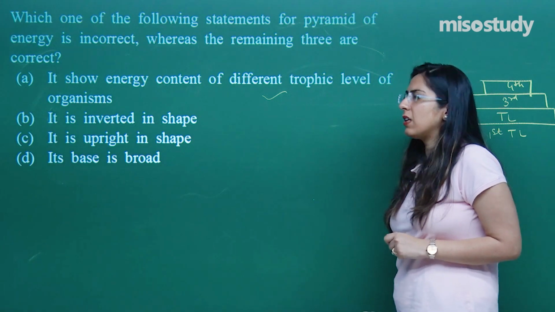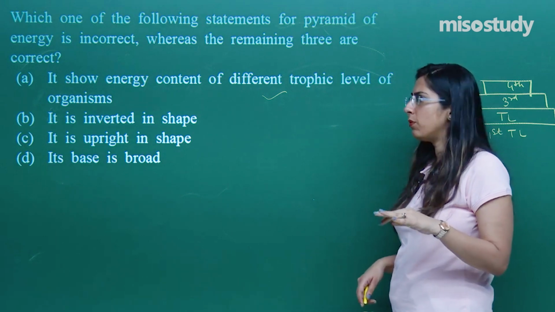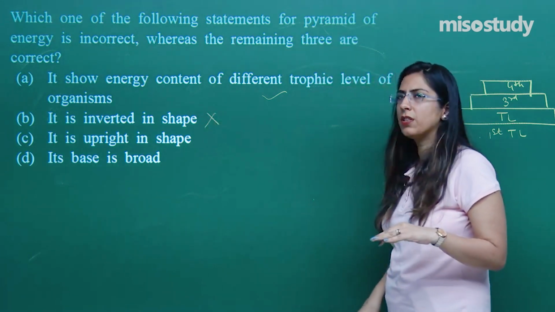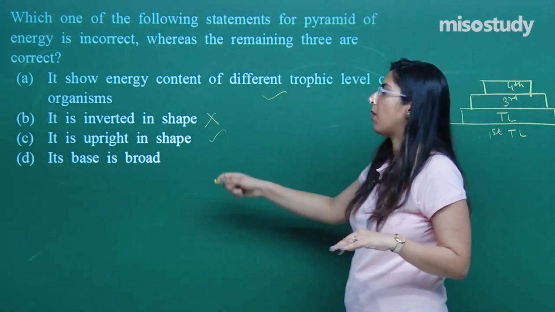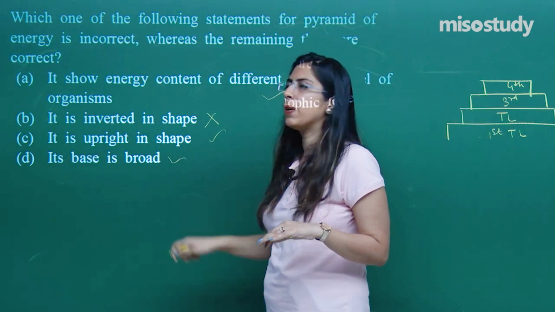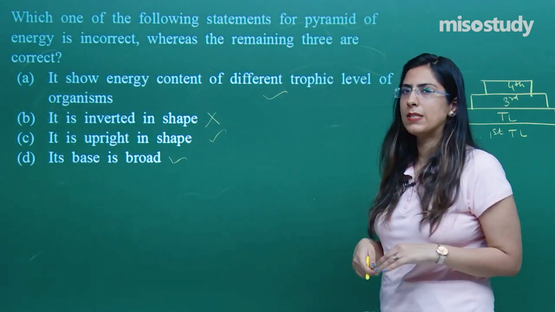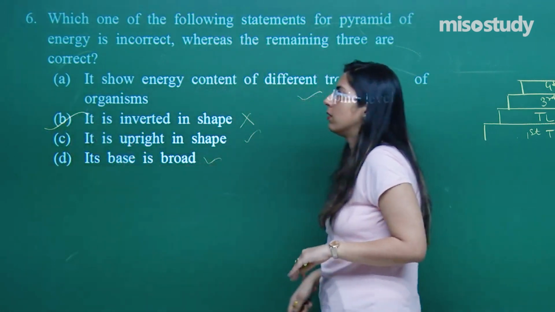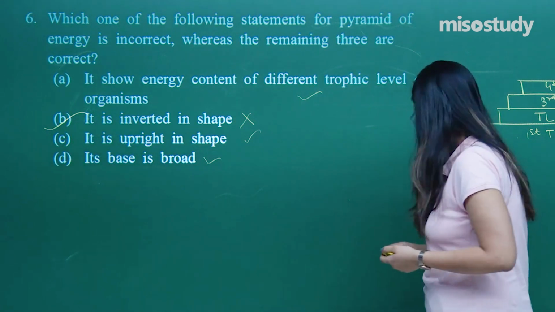B says that it is inverted in shape. Have I ever told you that it is of inverted shape? No, not at all. So this is a wrong option, because it is always upright. C is the correct one. Obviously, when it is upright, the broad base is present. So we have to look for the option which is incorrect. The B option is the incorrect one. So the correct option for question number 6 is B.